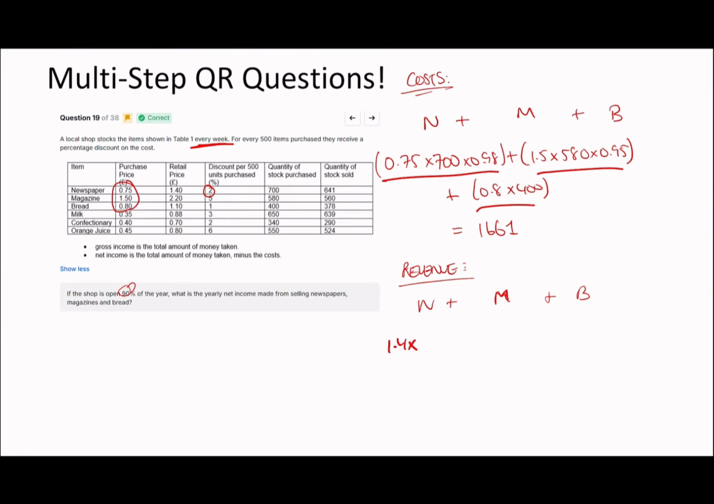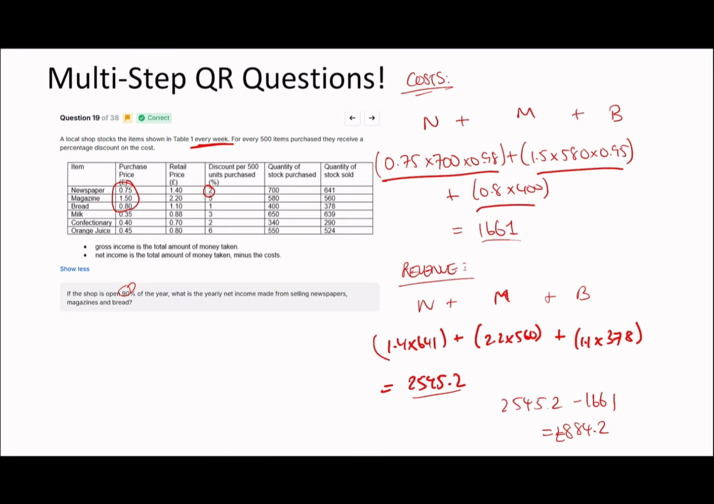So retail price 1.4 times 641 plus magazine is 2.2 times 560 because it's just how much is sold, and then the bread is going to be 1.1 times 378. So once again, if you put all this into your calculator, you'll get 2545.2. And so if you subtract one from the other, you will get your weekly profit, which equals £884.2.